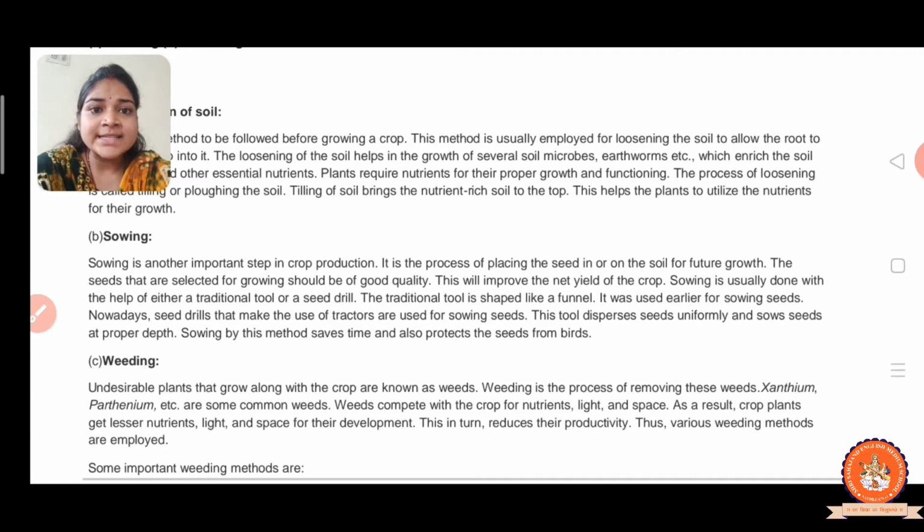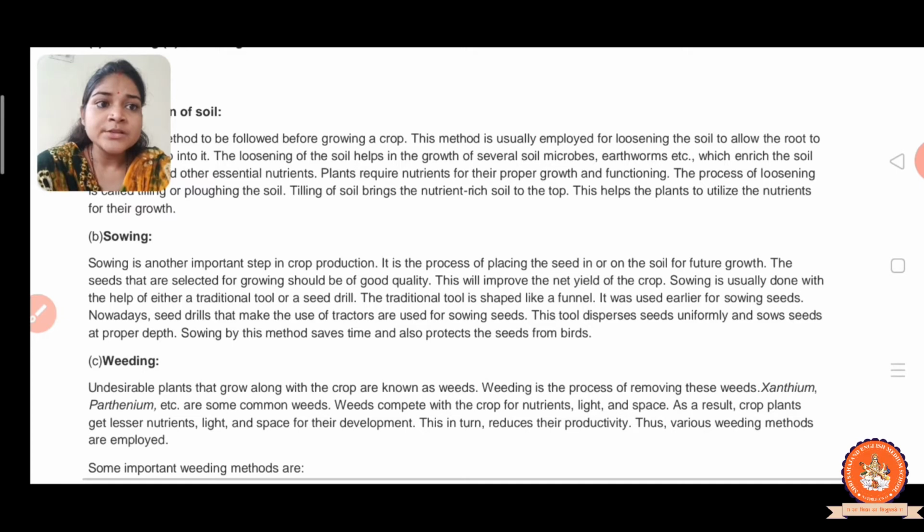And the seeds that are selected for growing should be of good quality. How can we check the good quality of the seed? If the seed floats on the top of water, it means it is damaged, and if it sinks, that means it is a healthy seed. So that's the way we can determine the seed quality, right? And this will improve the net yield of the crop. So this will improve the product of the crop. We get more product from that.